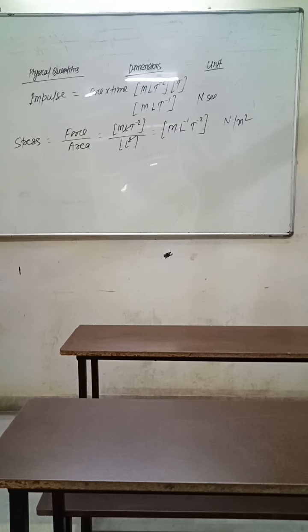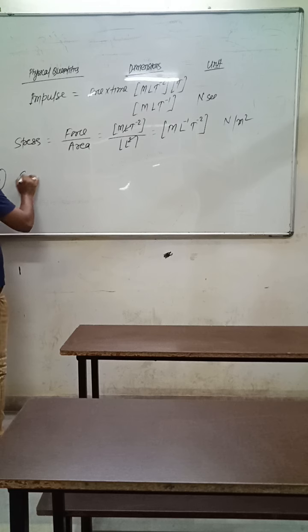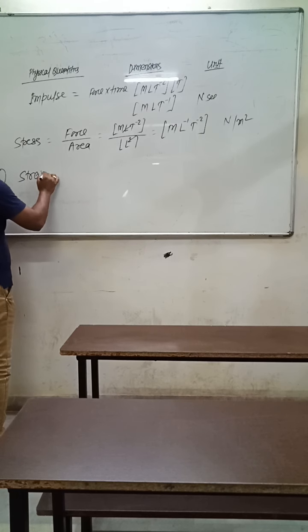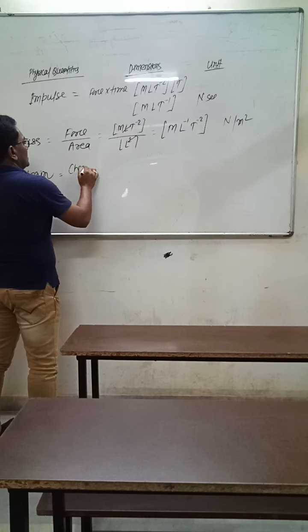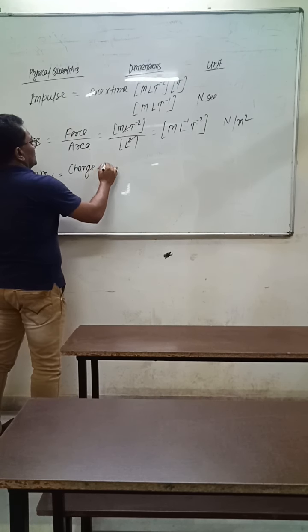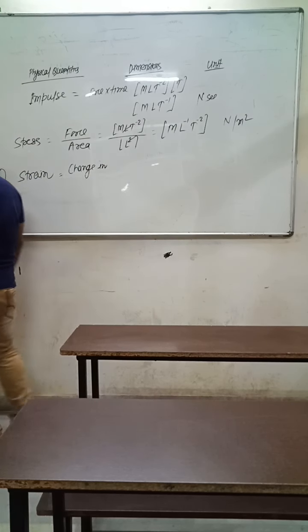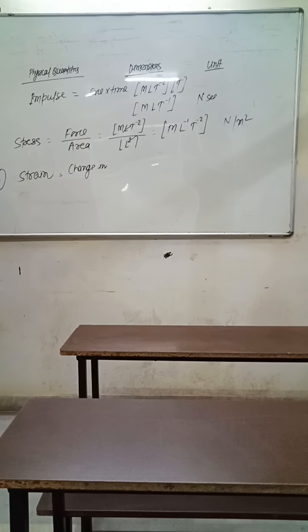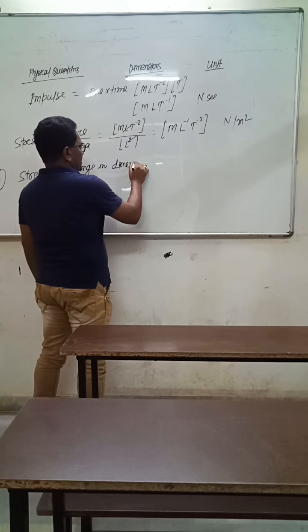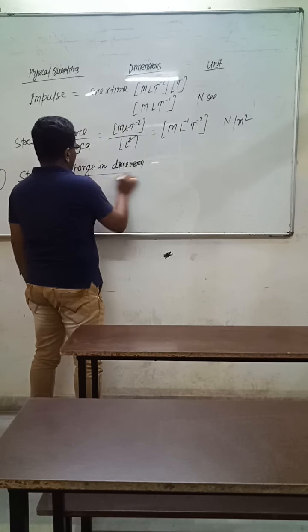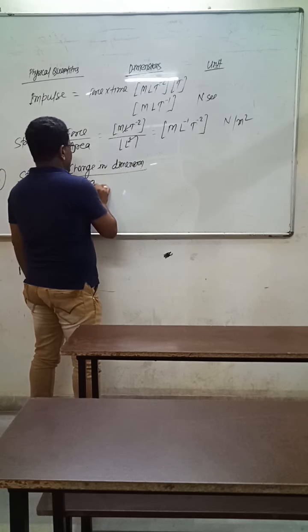Next is strain. Strain is change in dimension upon original dimension.